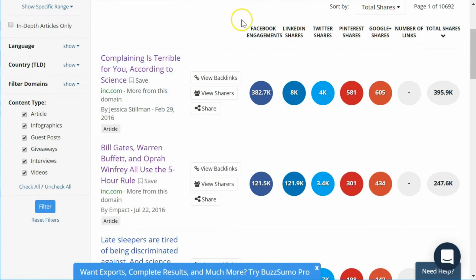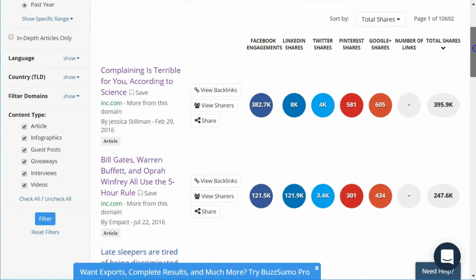So what BuzzSumo is doing is looking at all of the shares on the 5 major social media platforms. We've got Facebook, we've got LinkedIn, we've got Twitter, Pinterest, and Google+. And by default, it is going to display these results by the total number of shares, right? Because that might vary by the type of content that you're looking at. Some may have many more Facebook shares, while others may have many more LinkedIn shares.